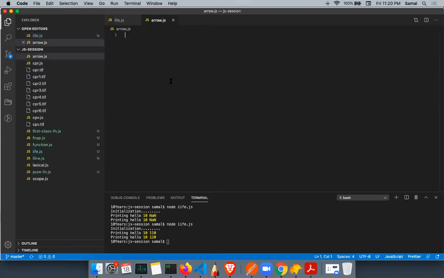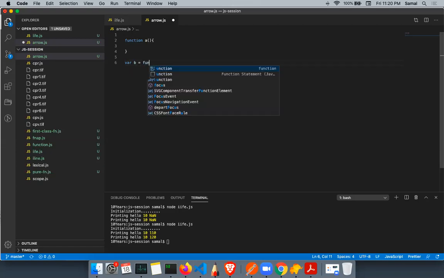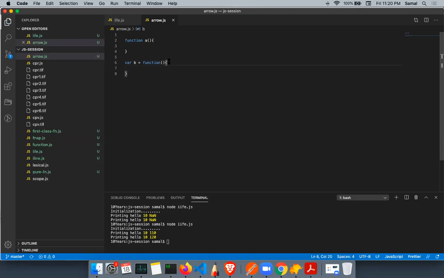In ES5, normally we declare a function using this. This is our function declaration. And then we have this one, which is a function expression, or function assignment. Expression and assignment, right?